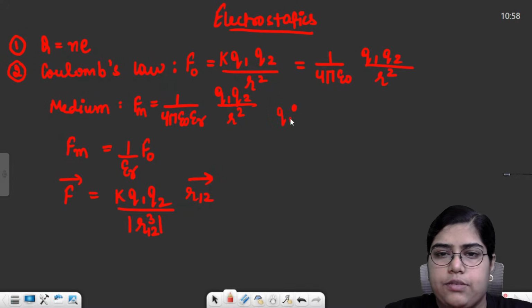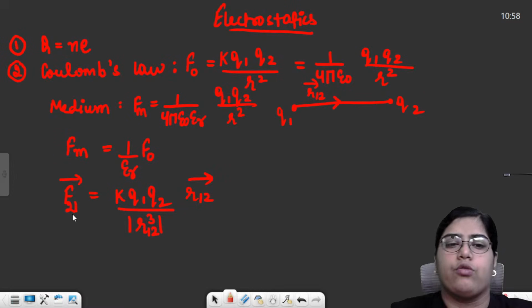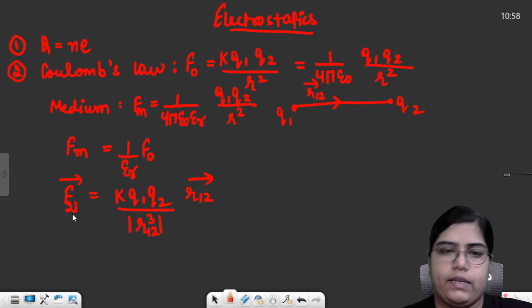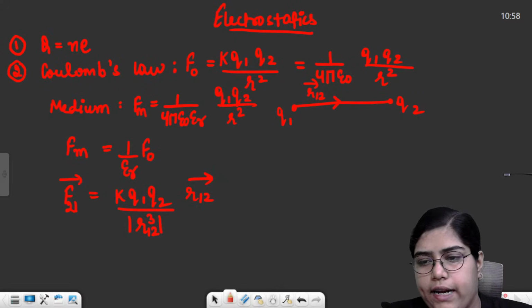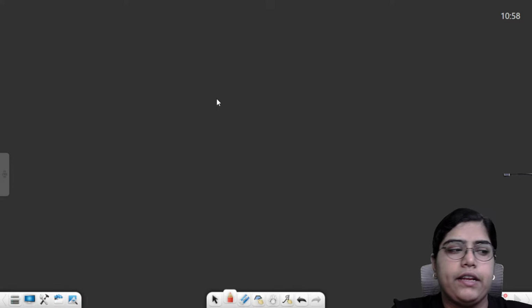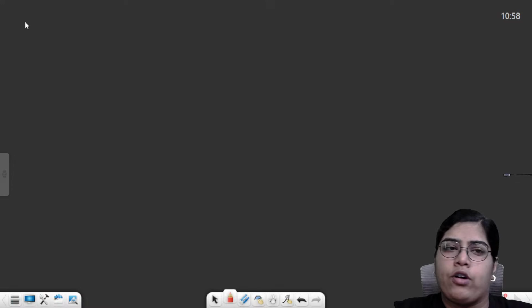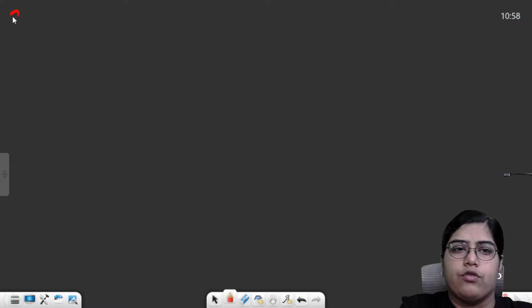So if this is charge particle 1, this is charge particle 2, this side will be R12. So this will be the force acting on charge particle 2 due to charge particle 1, right? So this was the vector formula. Then we saw what we mean by electric field. Electric field is basically the area surrounding a charged particle in which another charged particle will experience a force. That force can be either attractive or repulsive, but it will experience a force. So electric field was basically force acting per unit charge.